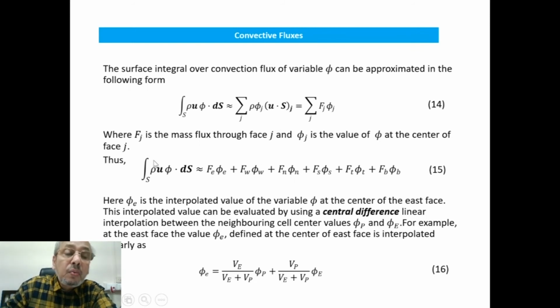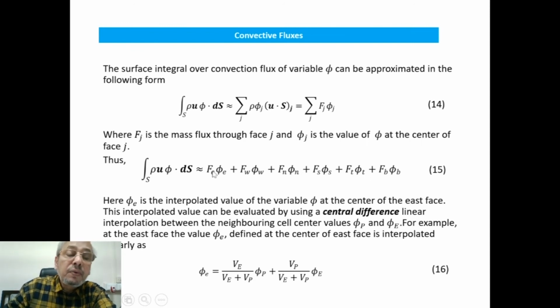So the integral of rho u phi dot dS we can now write as Fe into phi e, plus Fw into phi w, plus Fn into phi n, plus Fs into phi s, plus Ft phi t plus Fb phi b. All are summations.